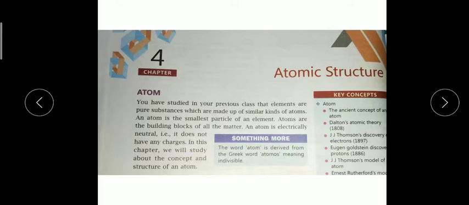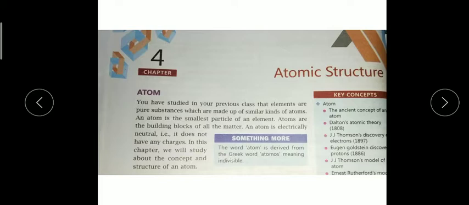I also explained to you children that an atom is electrically neutral because it contains an equal number of electrons and protons, as we all know about the atomic structure of an atom. So it contains the subatomic particles electrons, protons and neutrons, and protons are always equal to the electrons. E is equal to P, right? So an atom is electrically neutral, it doesn't contain any charge. The charges cancel out due to the equal number of protons and electrons present inside the atom.